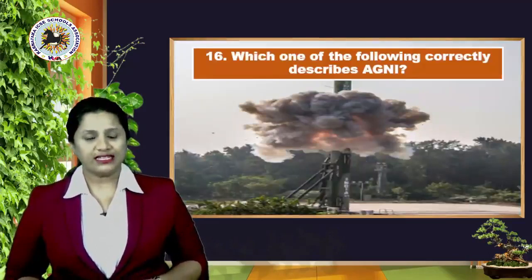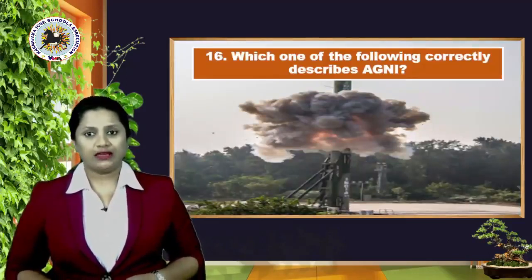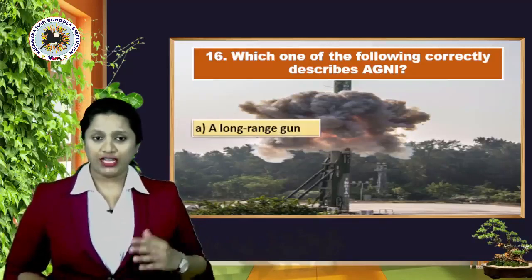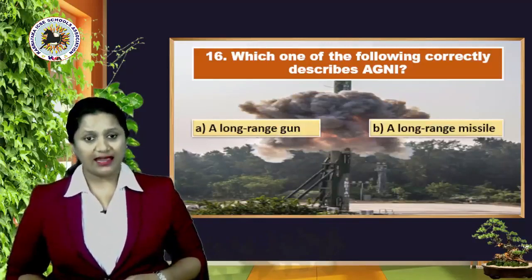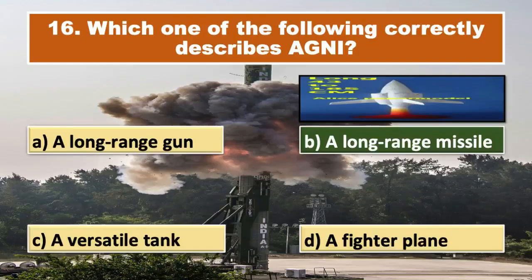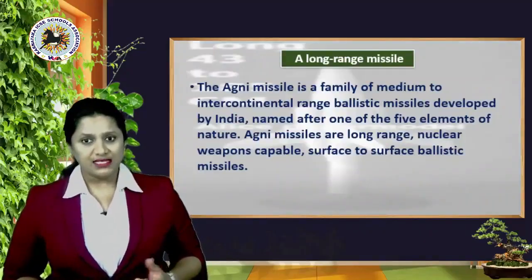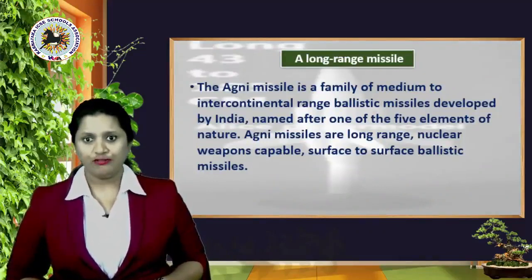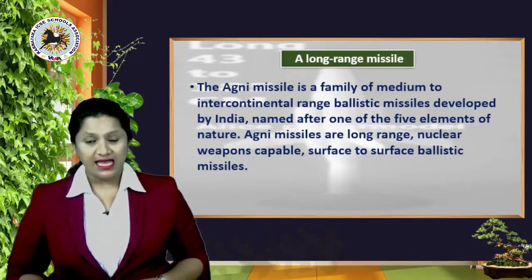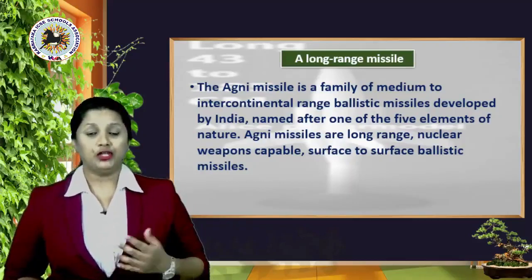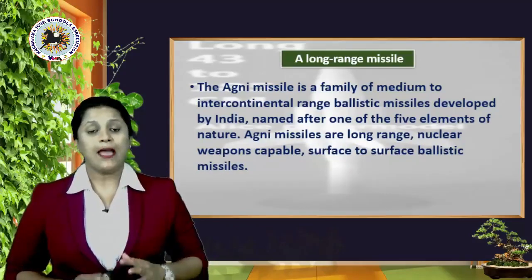Okay, now let's look at the next, 16th question. Which one of the following correctly describes Agni? The options are A, a long-range gun, B, a long-range missile, C, a versatile tank, or option D, a fighter plane. Right answer is yes, it's a long-range missile, option B. So, the Agni missile is a family of medium to intercontinental range ballistic missiles developed by India. Named after one of the 5 elements of nature, Agni missiles are long-range nuclear weapons capable of surface-to-surface ballistic missiles.